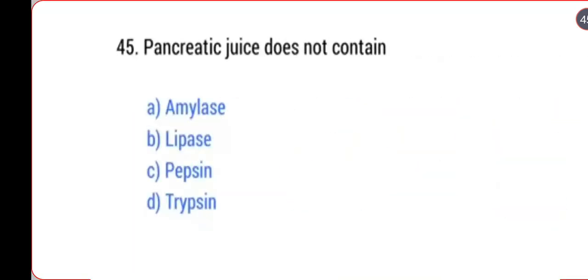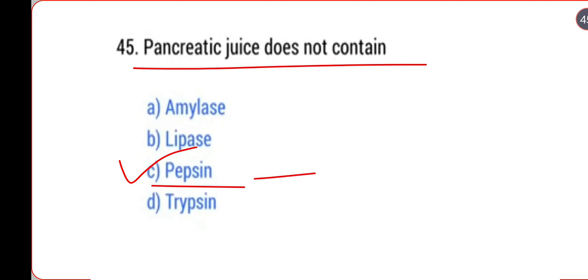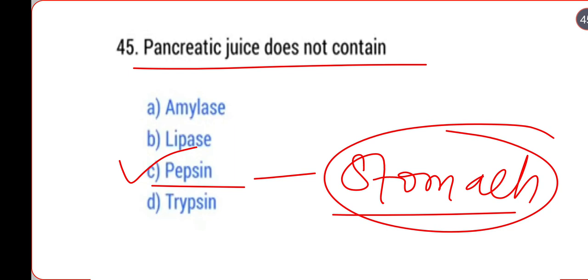Next, pancreatic juice does not contain which one: amylase, lipase, trypsin or pepsin? The pancreatic juice does not contain pepsin because pepsin is released in the stomach, only in the stomach.